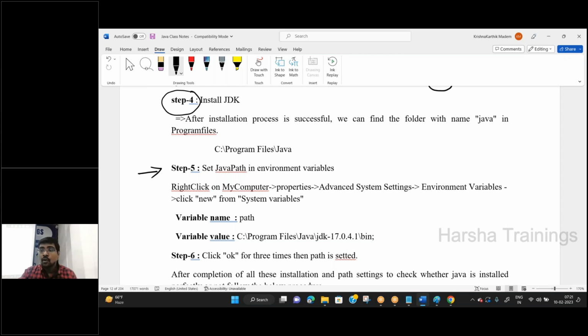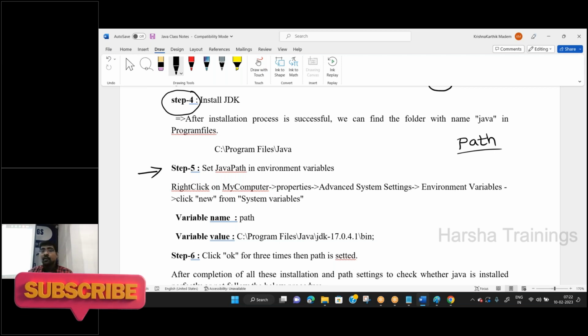What is this one? This is called path. What is meant by path? Suppose I install the software in one drive. If I am executing the program in another drive, is it possible? No. At which position you are installing the software, you need to execute the programs in the same location. Not only Java, Python generally, any programming language, they have the concept of path.